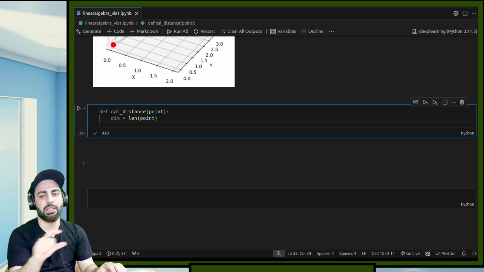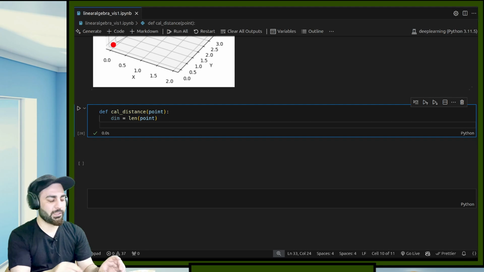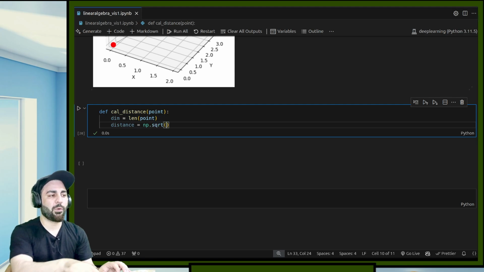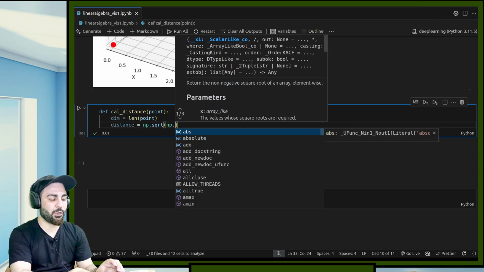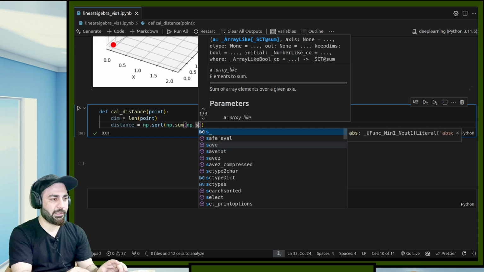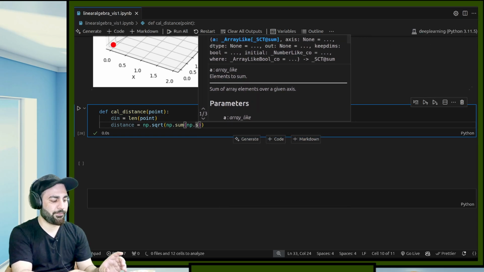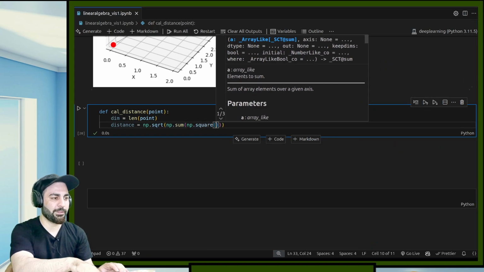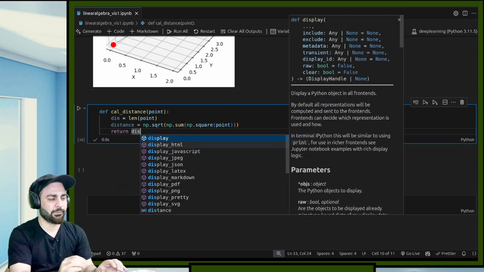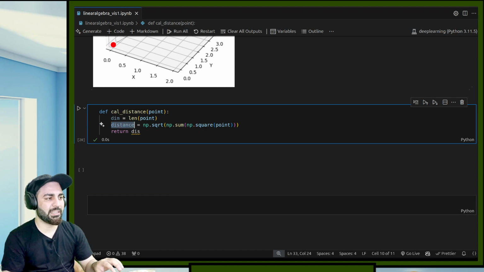After having the length of that point, we should be able to compute the distance. How to compute the distance? We'll say distance is equal to np.sqrt, the numpy square root. Then what should we apply the square root on? We should have the sum, np.sum, over all the elements, and we also do np.square of the point. Then this is the distance, and let's return the distance. We can return this distance, and the dimensions also.